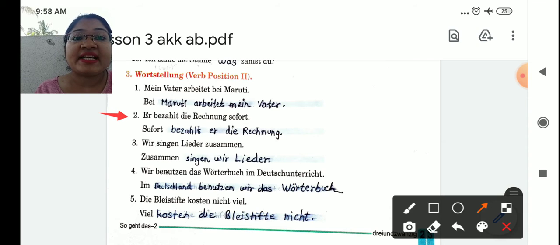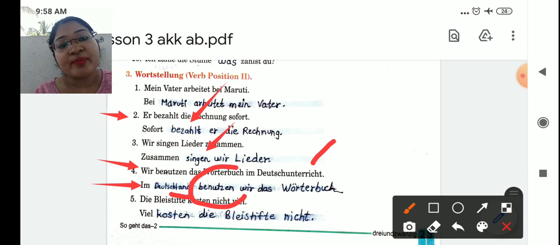Second, er bezahlt die Rechnung sofort. Immediately he pays the bill. Bezahlt, again second place. Third one, zusammen singen wir Lieder. Together we sing songs. Singen, second place. Fourth one, im Deutschunterricht. So students, here instead of Deutschland, write Deutschunterricht. My mistake, sorry. Im Deutschunterricht benutzen wir das Wörterbuch. In German class, we are using the dictionary. Es tut mir leid. Benutzen is to use.